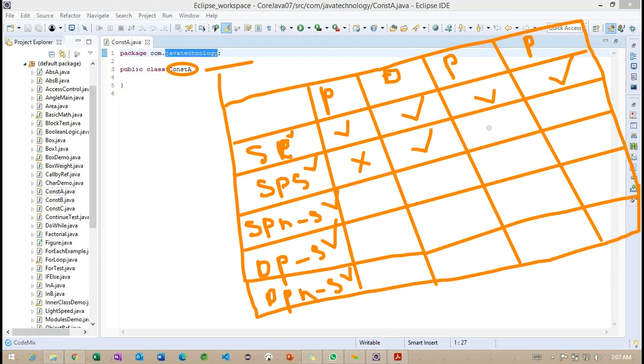Using default, we can access. The protected also we can access here. And the public is always accessible here. Getting the point. So back to here, when we are working with the same package non-subclasses. In the same package, we are creating one more class. The class is not going to extend any other class. Getting the point. So that is what we call a same package non-subclass.